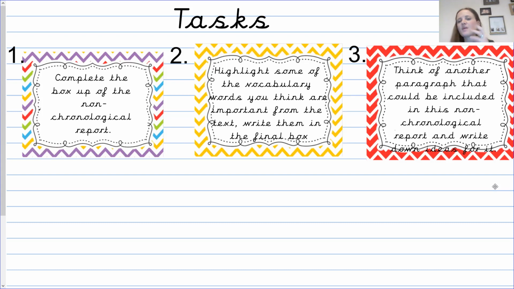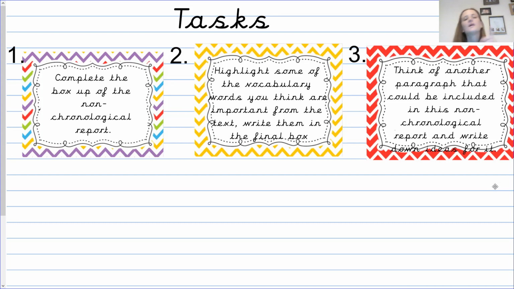And then think about another paragraph that could be included in this non-chronological report and write down some ideas for it. So if you were to write about Boudicca, is there anything that you think could have been included in this non-chronological report? What would your paragraph have been? What would you have called it? What would have the subheading been? And what information would you have put into there? So please make sure to answer these 3 questions or get through as much of it as you can in the hour.